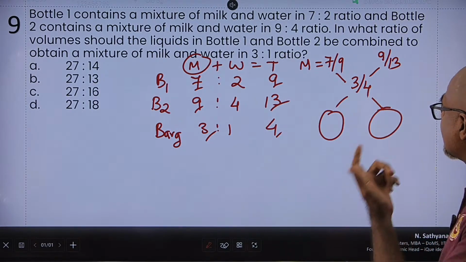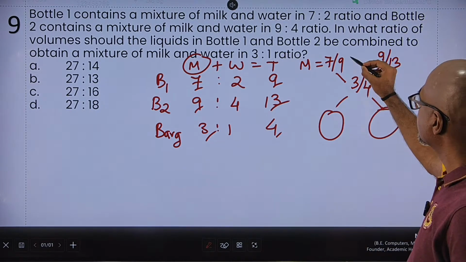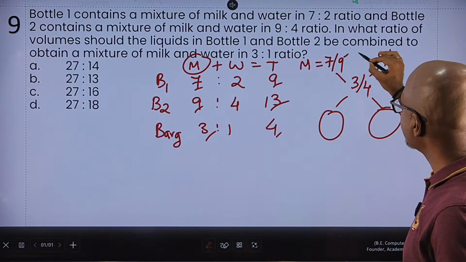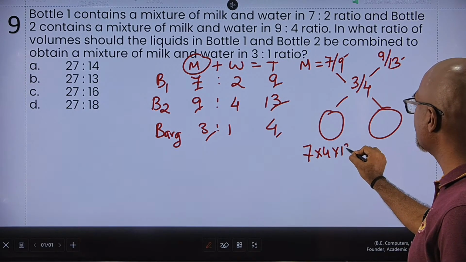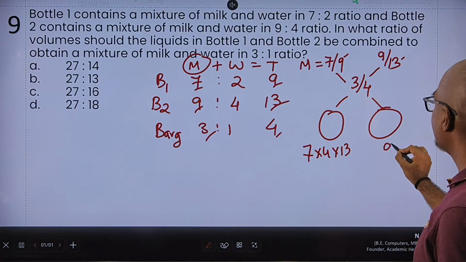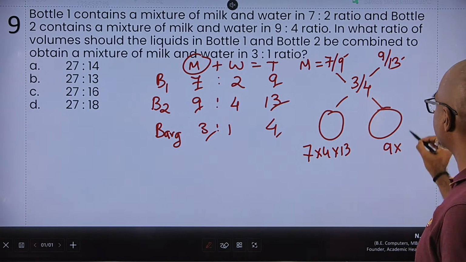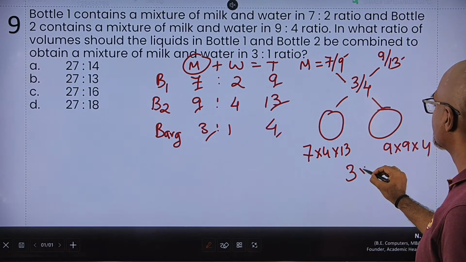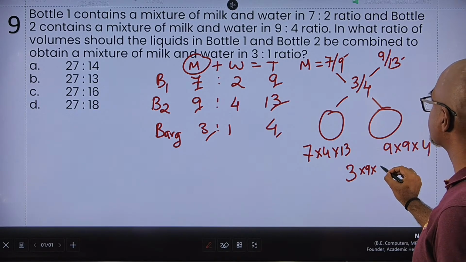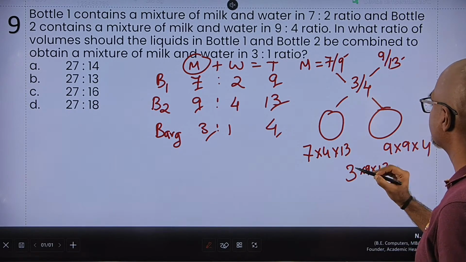But for fractions, the easiest thing is to take a look at the denominators, 9, 4 and 13. So multiply the first by 4 and 13 because it already has 9. Multiply 9, it already has 13, so multiply by 9 and 4. And 3 already has 4, so multiply by the other two denominators, 9 and 13. That's it.